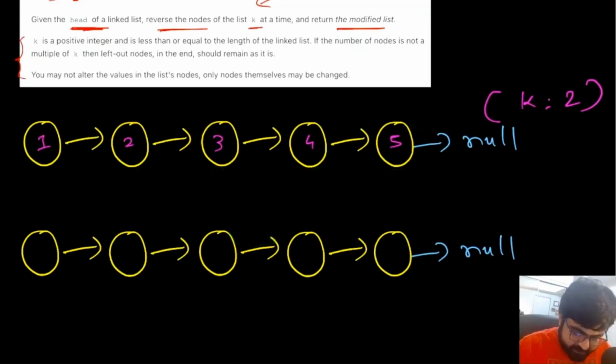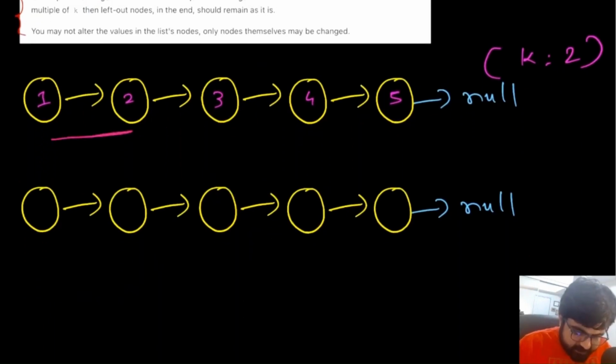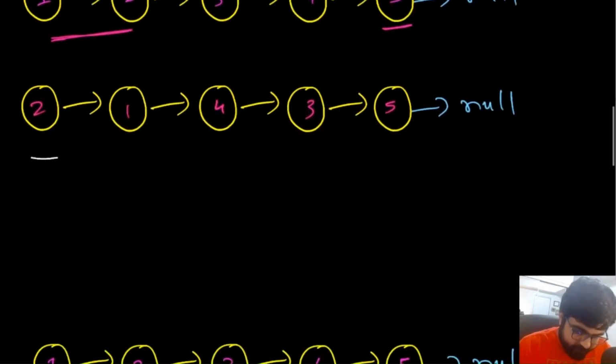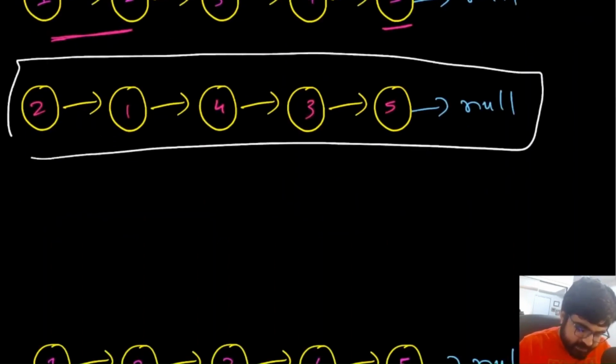So if we see the answer in this case, if we just reverse these 2 nodes, the reversed nodes are going to look like this, 2 and 1. Then we have the nodes 3 and 4, which are the next 2 nodes. Again we are going to reverse them, and since this is only a single node, we will not reverse it. So this is going to be the modified list that we need to return as the answer. If we see, we are reversing k nodes at a time, and at any point if we identify fewer than k nodes, we do not do anything.